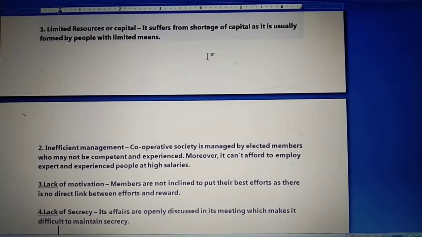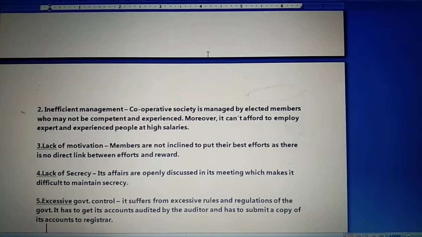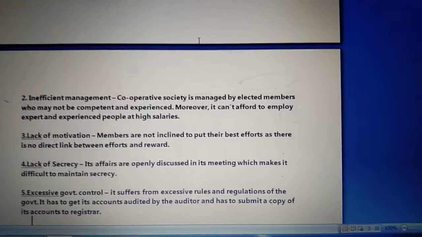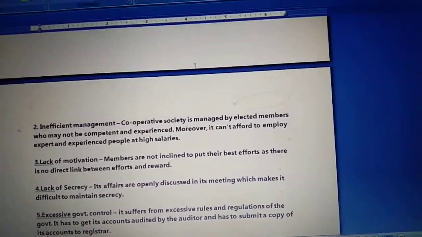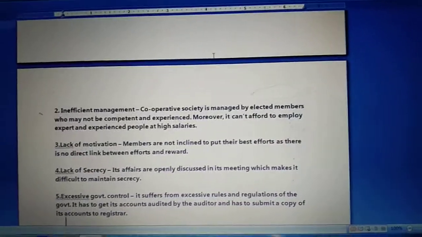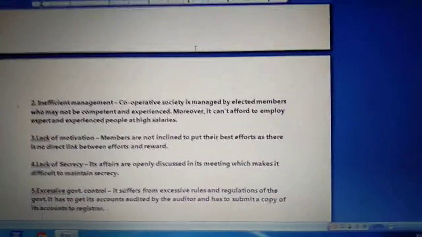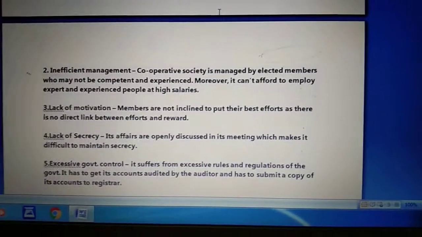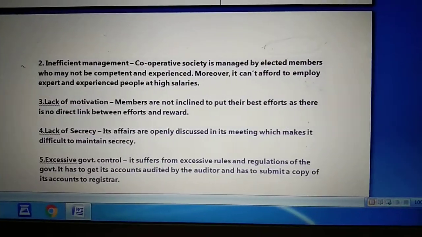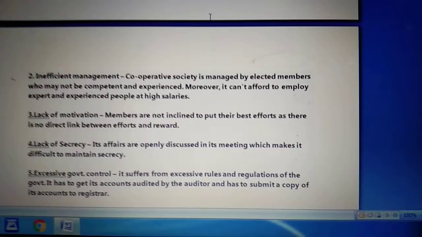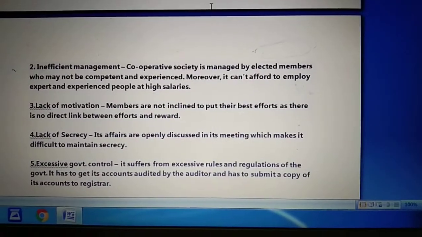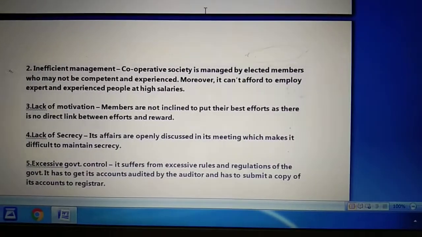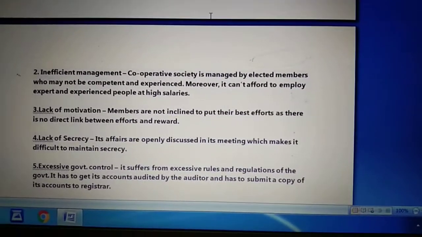Now next is lack of motivation. Members are not inclined to put in their best efforts, as there is no direct link between efforts and reward. This is another disadvantage of the cooperative society, that the members do not have that much motivation to put in their best efforts, as they know that there is no direct link between the efforts and reward, that whenever any profit occurs, it will be distributed.